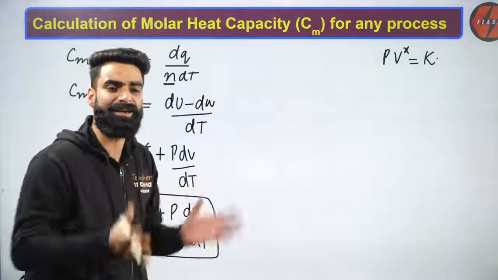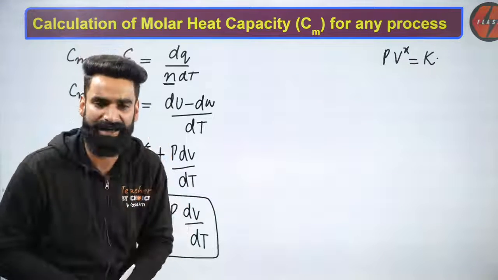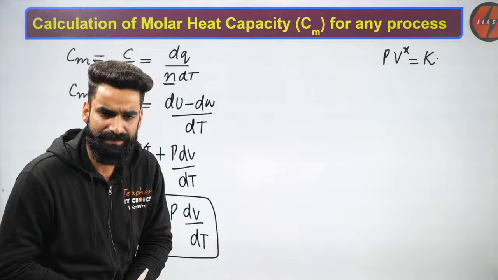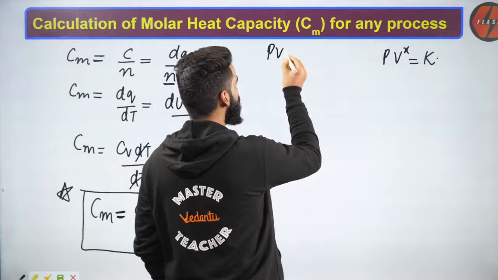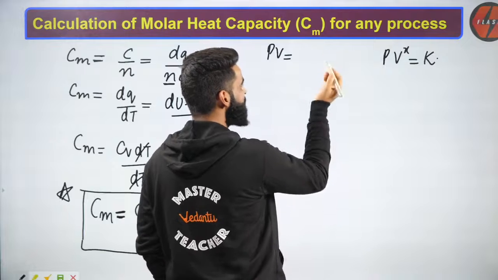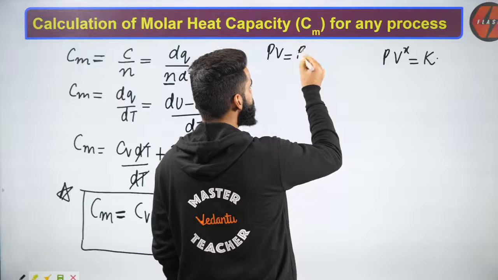Now people, in the container I have taken the ideal gas, which is my system right now, and I have taken 1 mole of ideal gas. For an ideal gas, it has to follow the equation PV is equal to nRT. Since the number of moles I have taken in the container is 1, PV will be simply equal to RT.